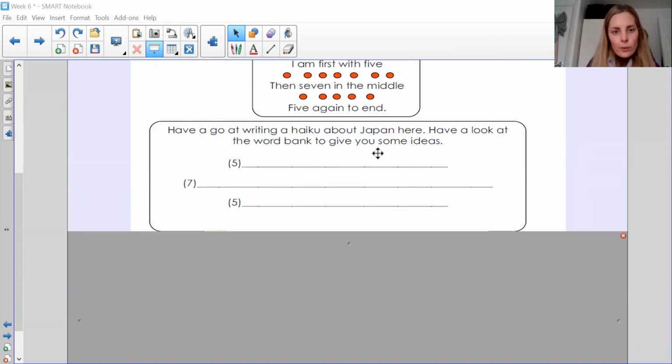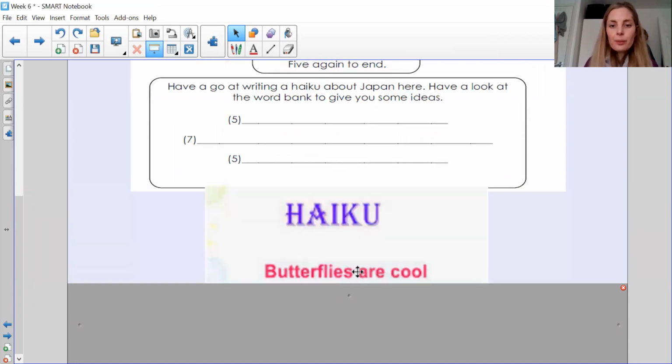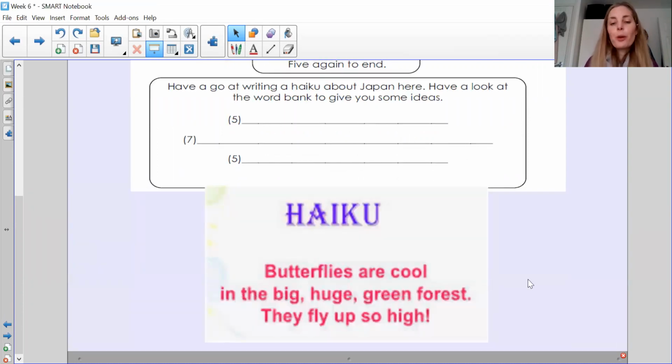So the way in which you write a poem is on the first line, you would have 5 syllables, then you would have 7 on the second line and then 5 on the last line. So this is an example of a haiku poem. Butterflies are cool. So there's my 5 syllables. Butterflies has 3, then are has 1, and cool has 1. So those are my 5 syllables.